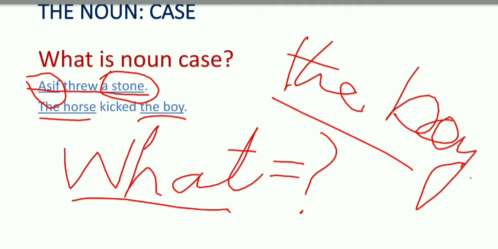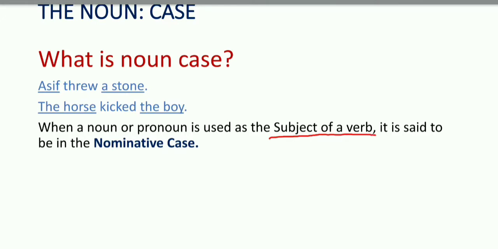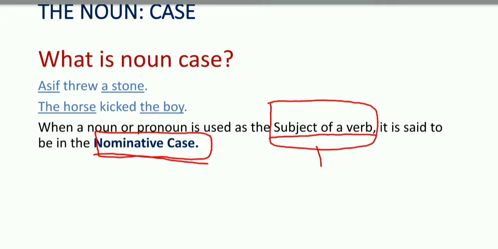Next, we will discuss the definitions. When a noun or pronoun is used as the subject of the verb, it is said to be in nominative case. Keep in mind, any noun or any pronoun, when it is used as the subject of a verb, is said to be in which case?